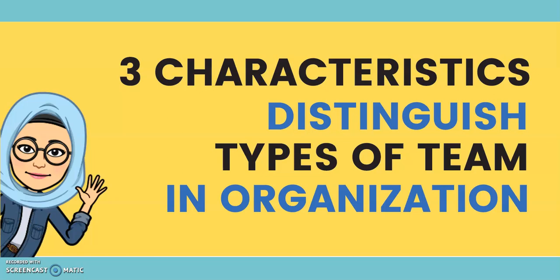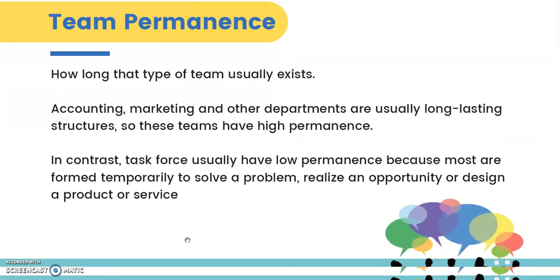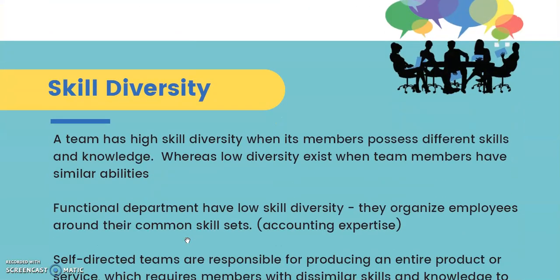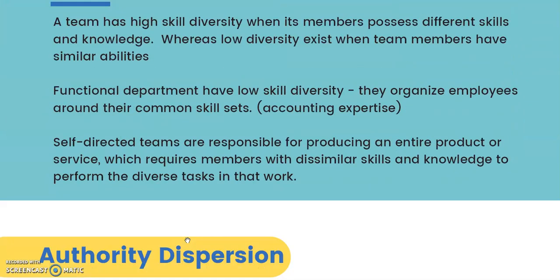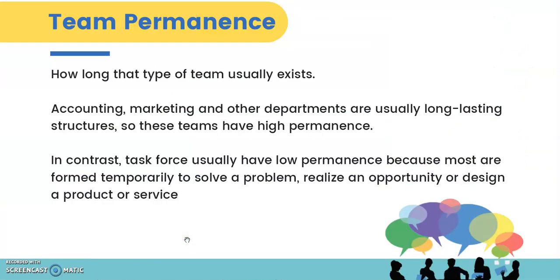Hello everyone, in this video we are going to learn about the three characteristics that will help us to distinguish the types of team in the organization. So here we have three main characteristics. Number one is team permanence, number two is skill diversity, and lastly is authority dispersion. So let's have a look one by one.